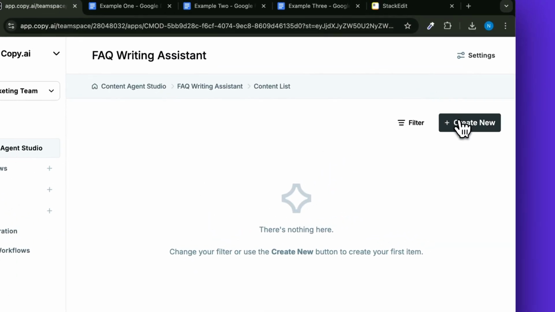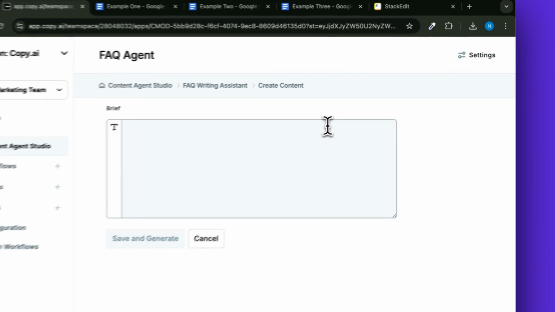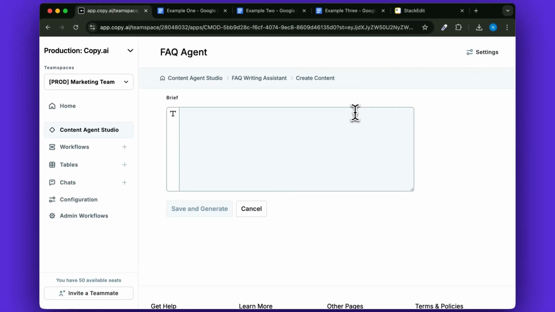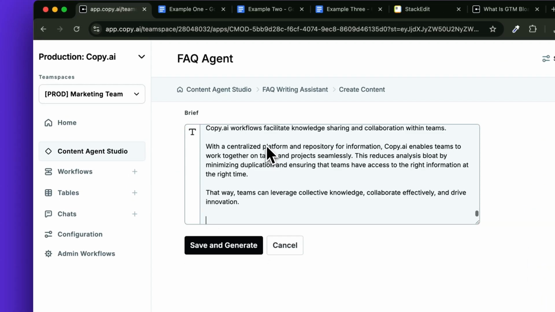And then simply click Create New. Now you'll enter a brief, and this can be a formal campaign brief, this can be a transcript, or this can be a raw blog post that you'll be making an FAQ for. In this example, we will use a blog post as the brief.